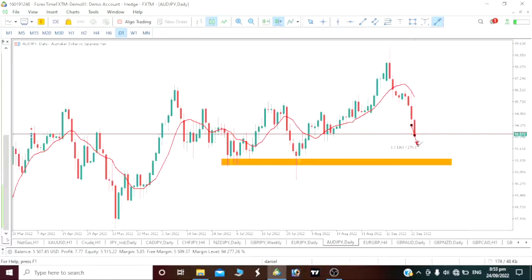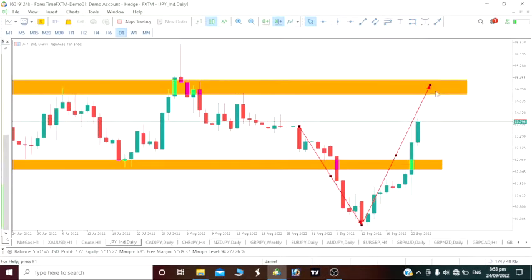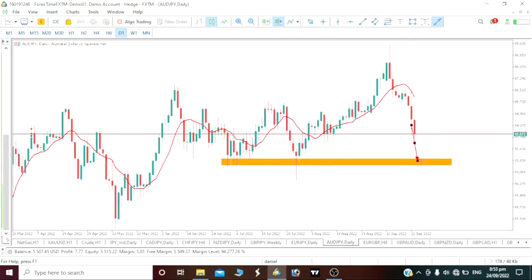As this JPY index is pushing up, then definitely we would be seeing a drop on our AUD to JPY, which means as JPY is giving us a bullish move, we should be seeing a bearish move on AUD. At the time when AUD gets to the level we just highlighted, around 91 or close to 90, the JPY index will have got to this level. After it gets to this level, we would be expecting a drop again on our JPY index. As the JPY index starts giving us a drop, our AUD to JPY will start giving us this bullish move.